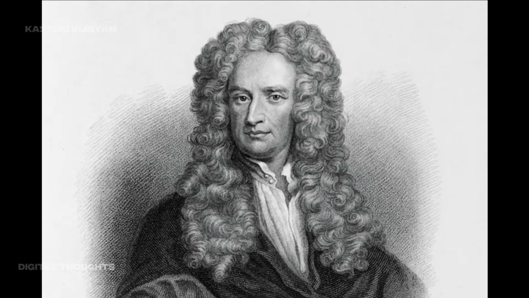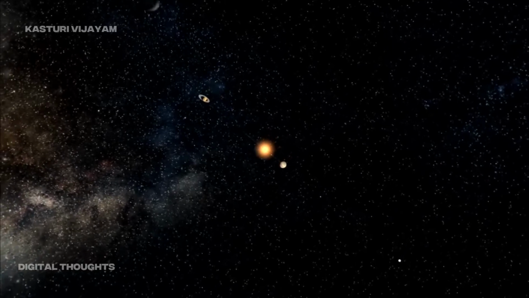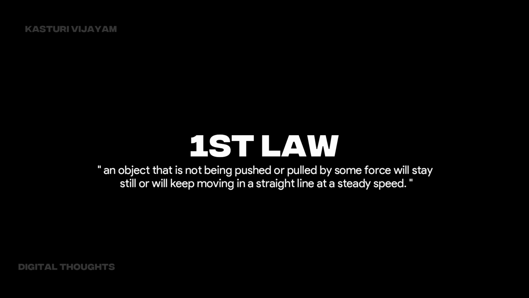Newton then used these laws to show that the planets revolve around the sun in orbits that are oval, not round. The 3 laws are often called Newton's laws. The first law states that an object that is not being pushed or pulled by any force will stay still or will keep moving in a straight line at steady speed.